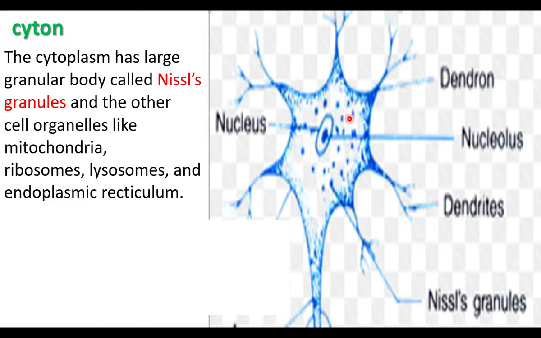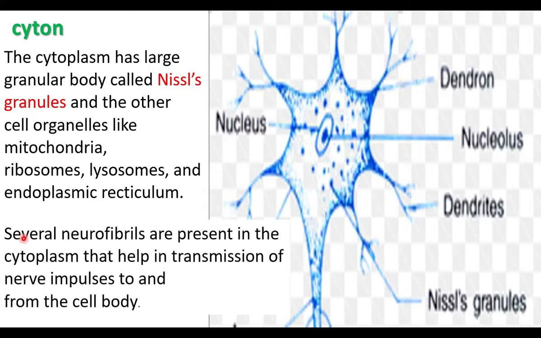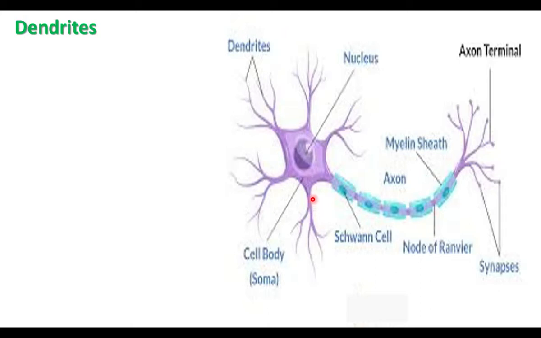The cyton is called a cell body. It is an important part of a nerve cell. Several neurofibrils are present in the cytoplasm. The neurofibrils conduct or transmit electrical signals from one part of the cyton to another part of the cyton. The short branches are called dendrites.